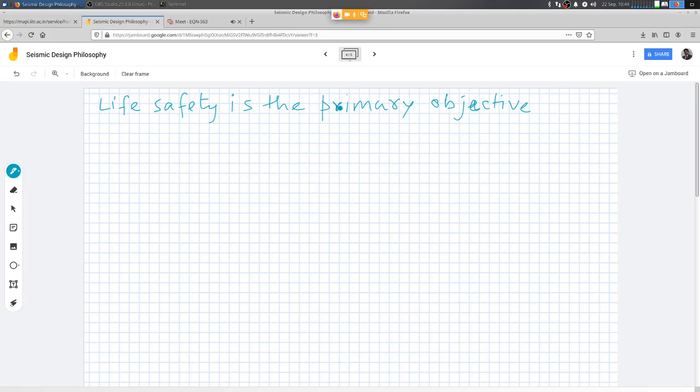Any damage would indicate non-linear behavior, right? So do you really perform a non-linear analysis for every design? Have you ever performed any non-linear analysis to design a structure? No, sir.